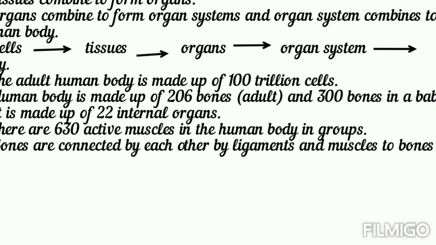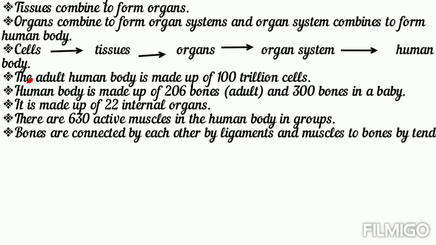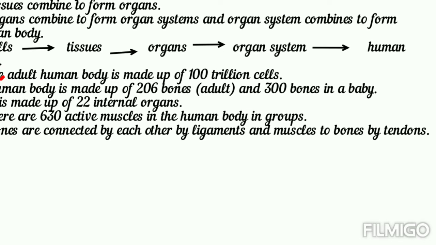Our body has 22 internal organs. There are 630 active muscles in the human body in groups. One more thing to remember: bones are connected to each other by ligaments, and muscles are connected to bones by tendons.